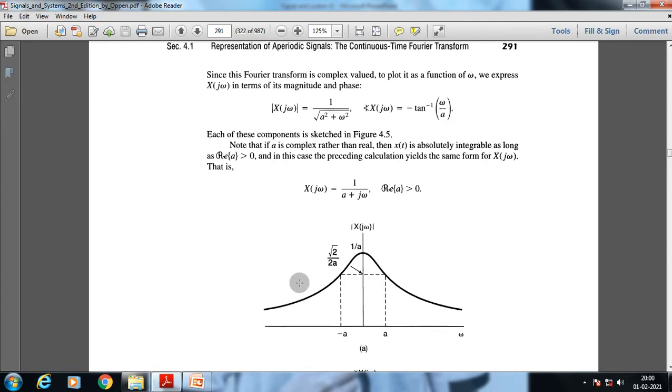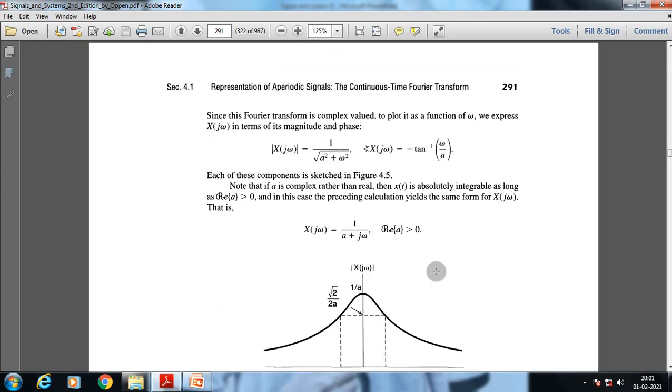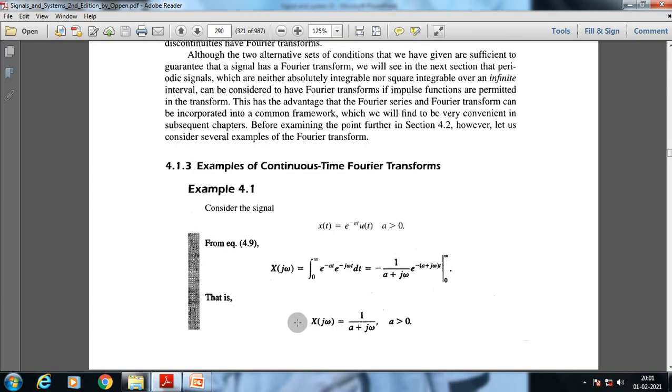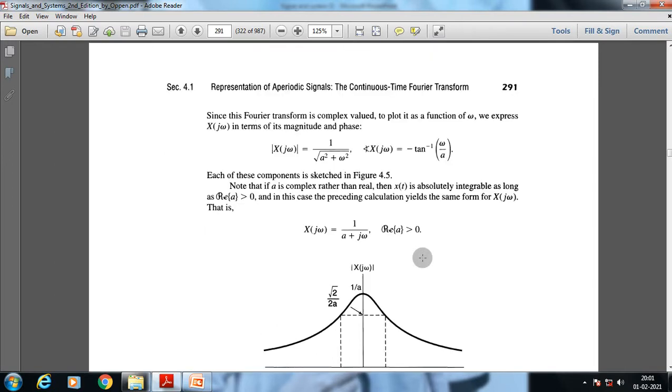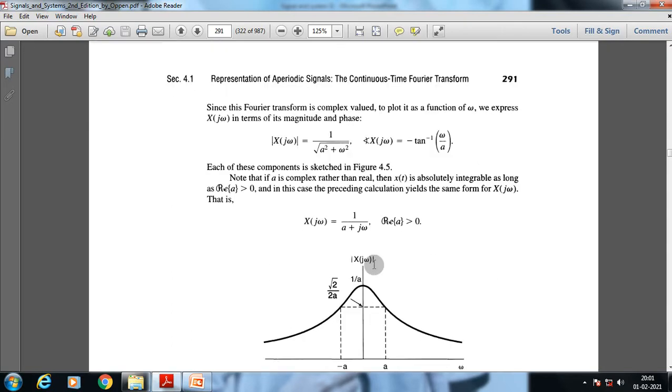Okay, as we can understand here, this is a step signal. So we use the integral from 0 to infinity of e^(-at) e^(-jωt) dt, and after integrating we get the value X(jω) = 1/(a + jω), where the value of a should be greater than 0. Now this is the frequency domain representation of this specific signal.